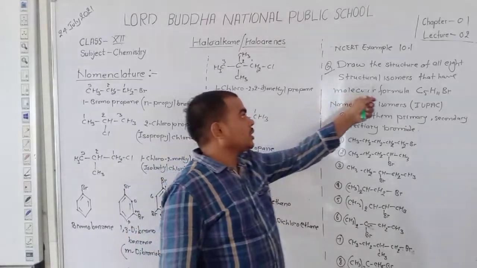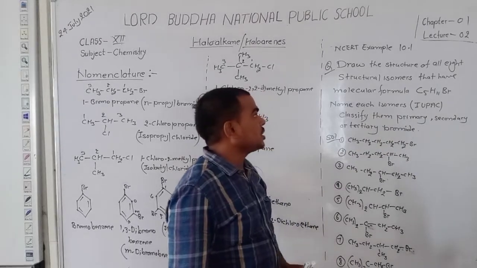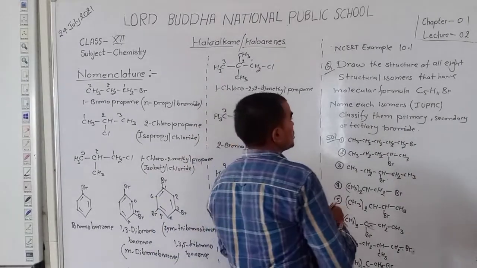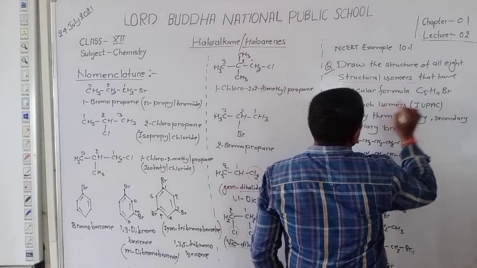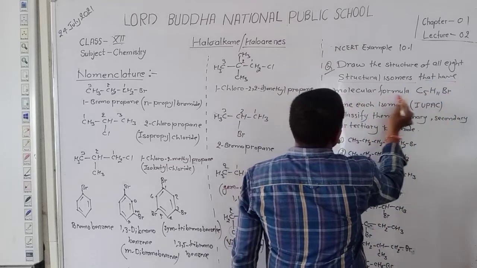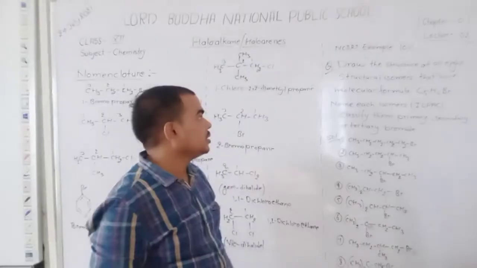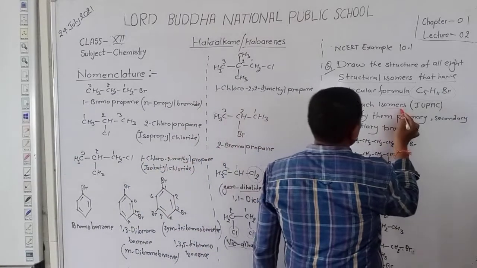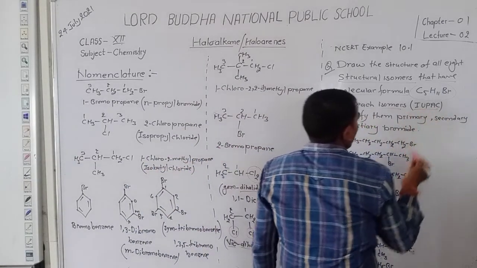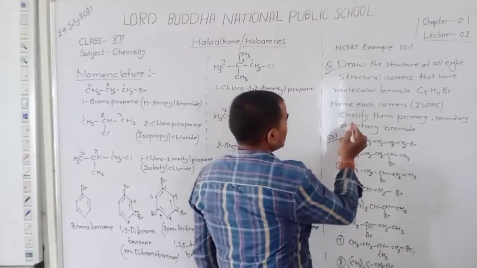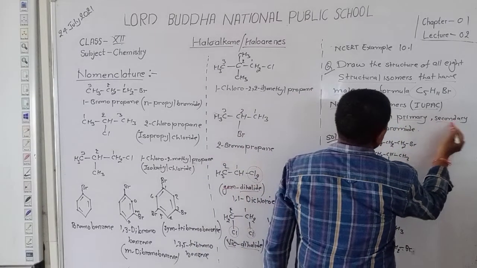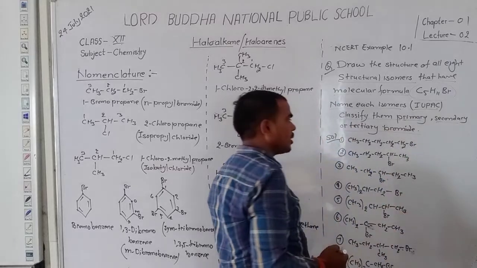The question is: draw the structures of the 8 structural isomers that have the molecular formula C5H11Br. Name each of the isomers in the IUPAC system. Classify them as primary, secondary, and tertiary bromide.